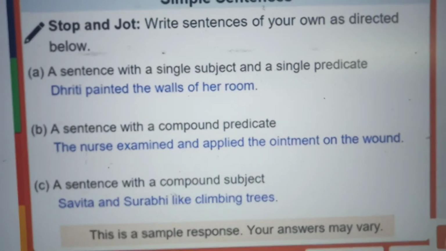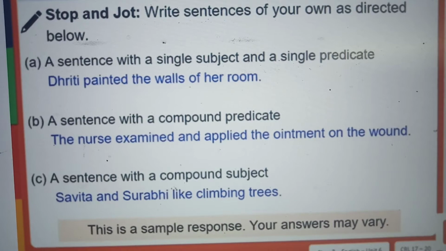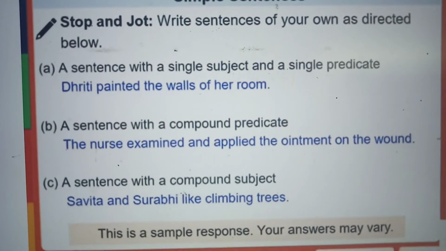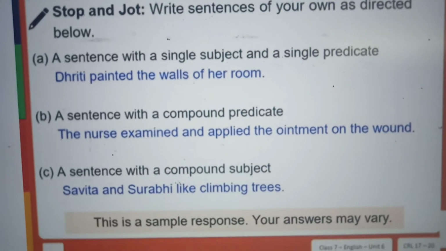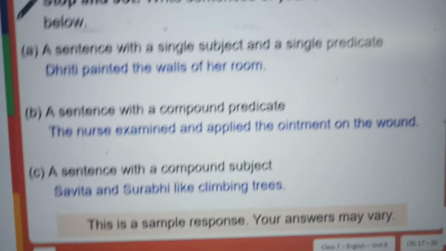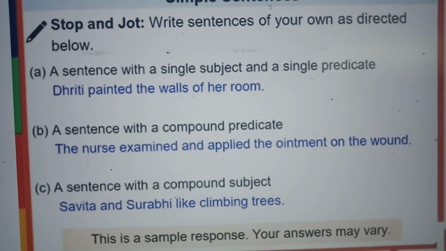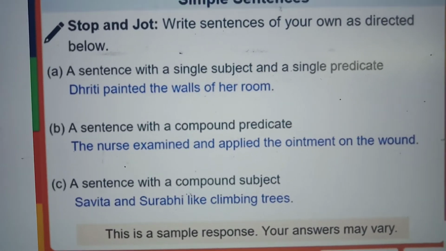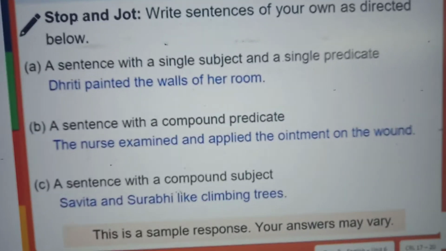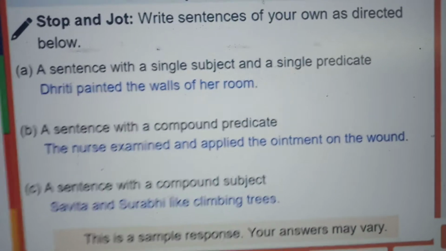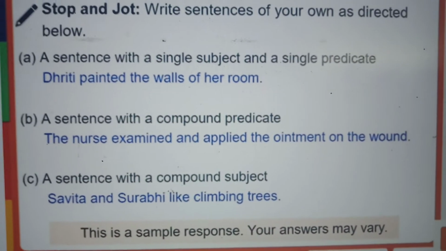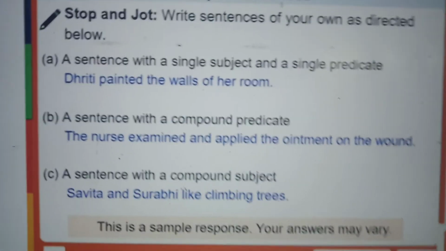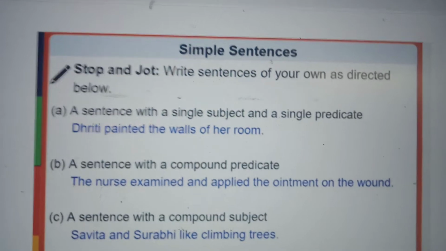A sentence with a compound subject. Savita, subject. Compound subject means two subjects. Savita and Surabhi, two subjects here, like climbing trees. They like climbing trees. That is a predicate. So in B sentence, compound predicate, that means two predicates are there. Examined, applied. In C sentence, two subjects are there. Savita and Surabhi.